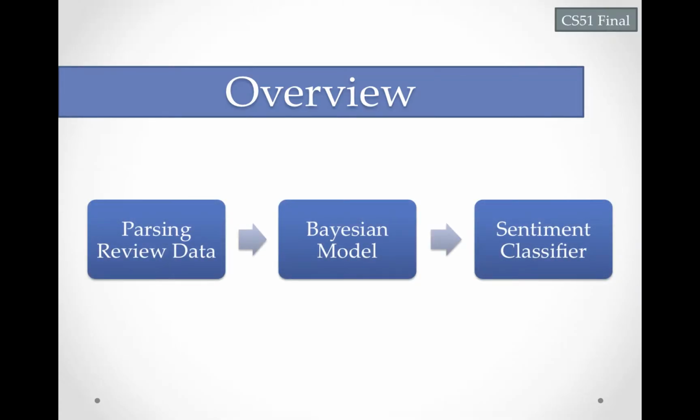Now our project includes many aspects, but we believe the three main parts are processing and parsing the product reviews, training our naive Bayesian classifier, and finally testing our classifier through user input or other online reviews. Now the first part of the process involves parsing our data. We use pre-processed data found through Johns Hopkins University as our data set. However, we had to parse this data into a file and format that suited our purposes of training and testing our naive Bayesian algorithm.